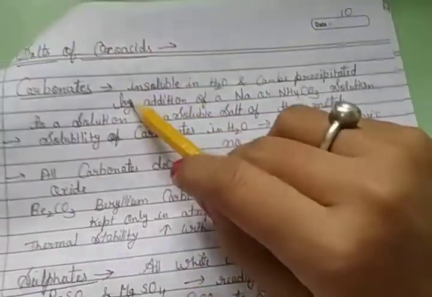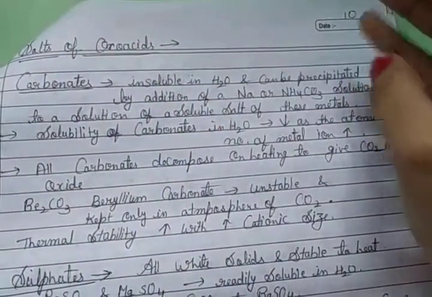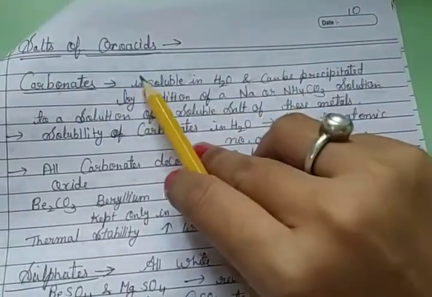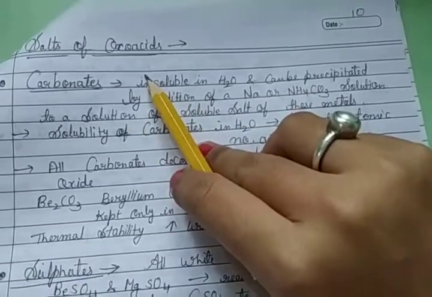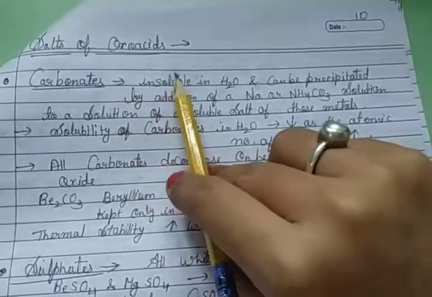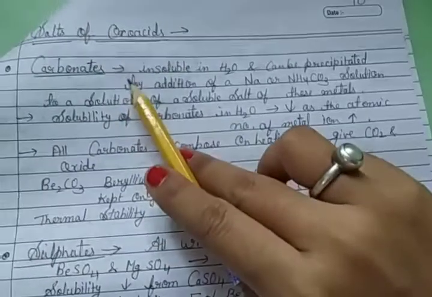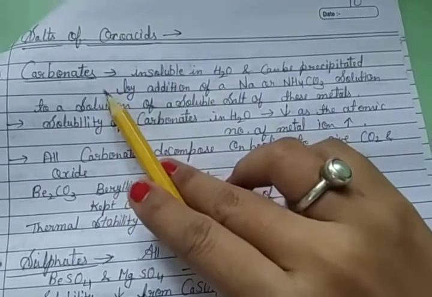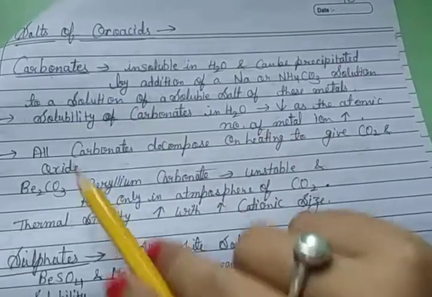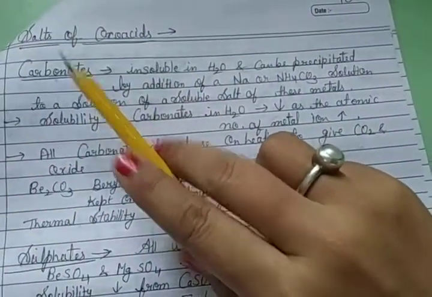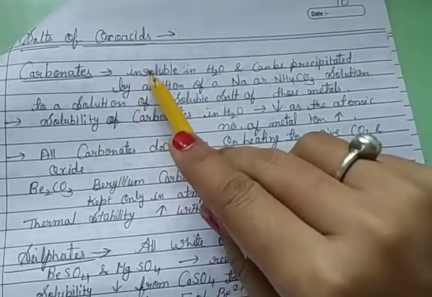Next, third is salt of oxoacid. First is oxide and hydroxide, the second one is halides, and third is salt of oxoacid. So these are the general characters of the alkaline earth metals. They form salts of oxoacids. First, alkaline earth metals form carbonates, which are salts of oxoacids.